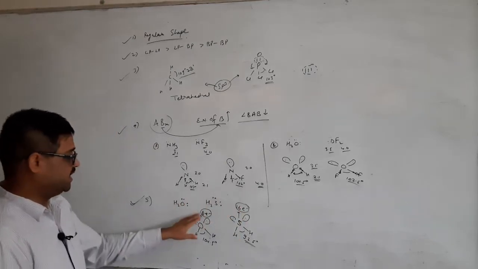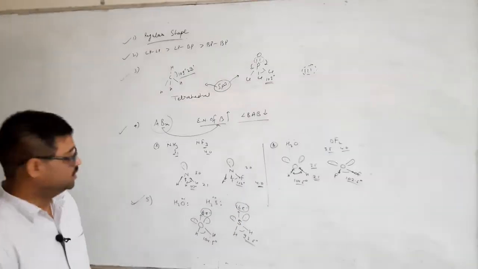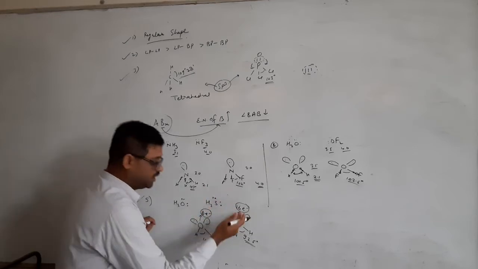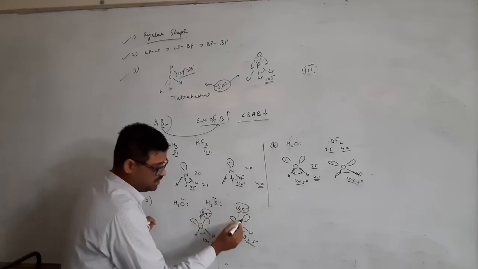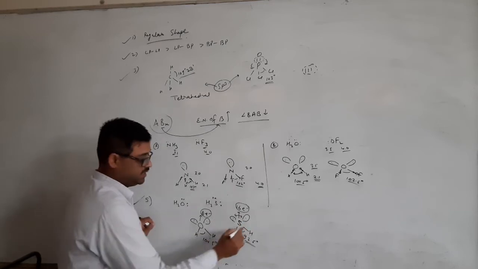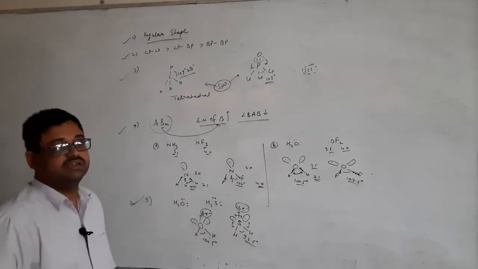So it is partially empty and partially filled orbitals, I can say like that also. So what happens? These more electrons have more powerful repulsion with these lone pairs and with the lone pair and bond pair. So it will reduce the angle